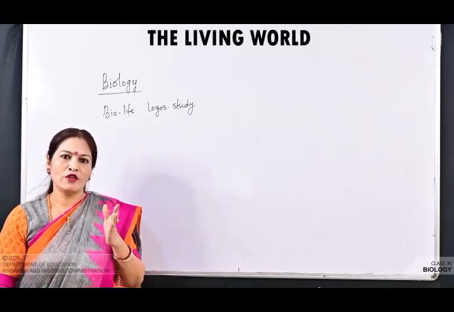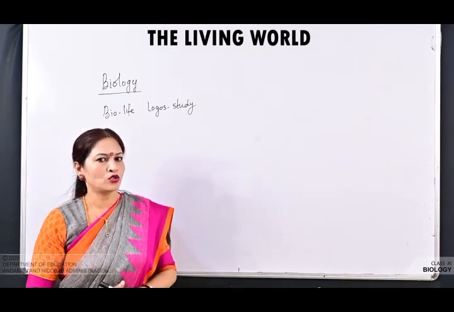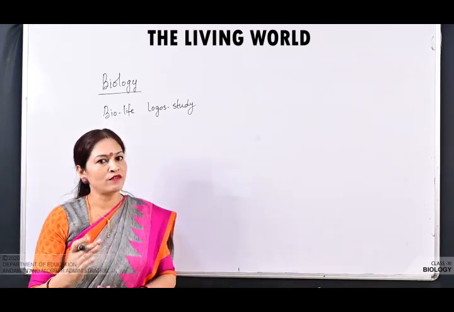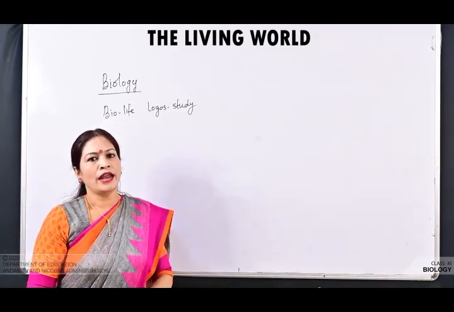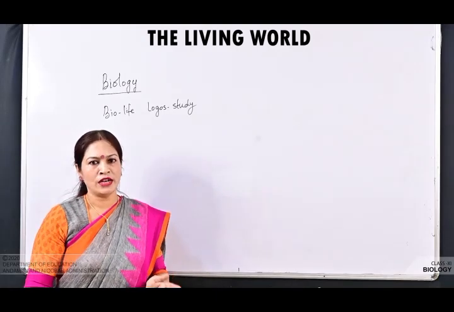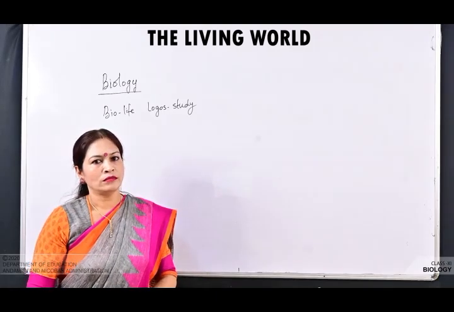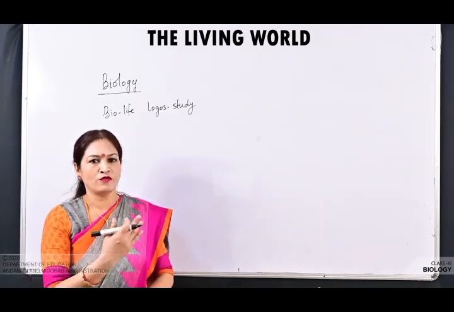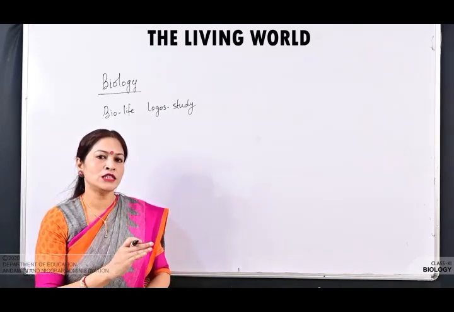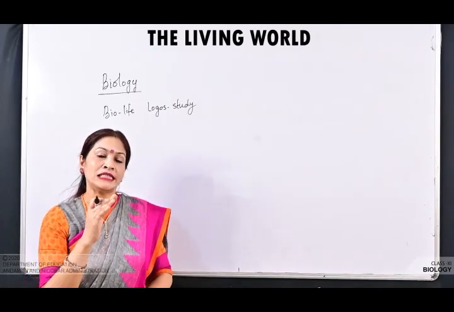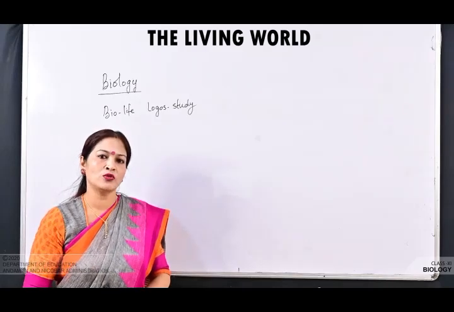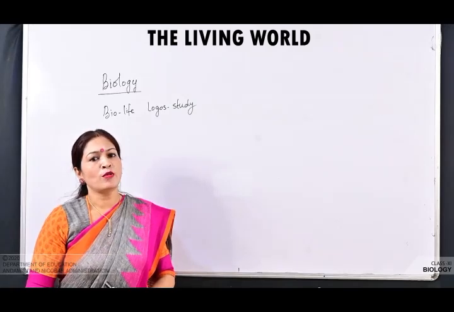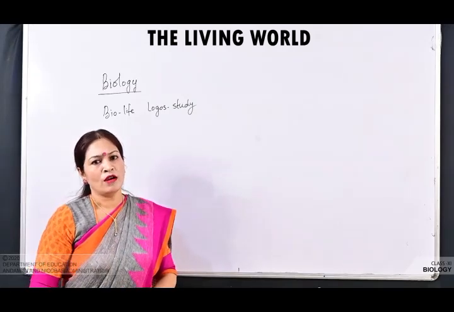Now I would like to highlight something about your syllabus also. The first chapter, the living world, is in your first unit, that is diversity. It contains 4 chapters: the living world is the first chapter, the second chapter is biological classification, then plant kingdom and animal kingdom. Earlier this unit carried 7 marks, but now it is 15 marks. So this unit is very important. In that, today we will discuss some topics of the living world.